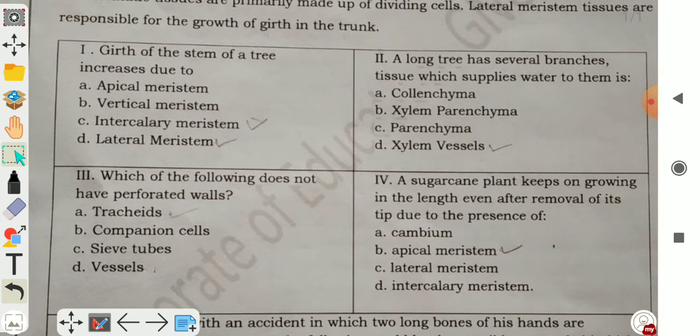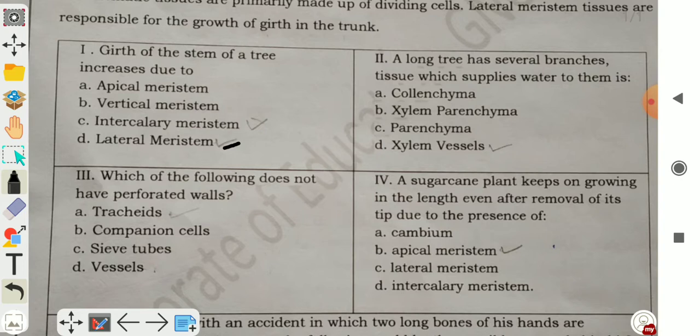First question is, girth of the stem of a tree increases due to: A. Apical meristem, B. Vertical meristem, C. Intercalary meristem, and D. Lateral meristem. So the correct answer will be D, lateral meristem.